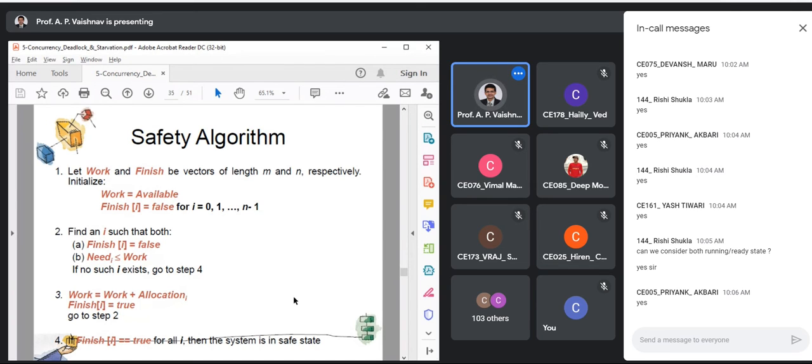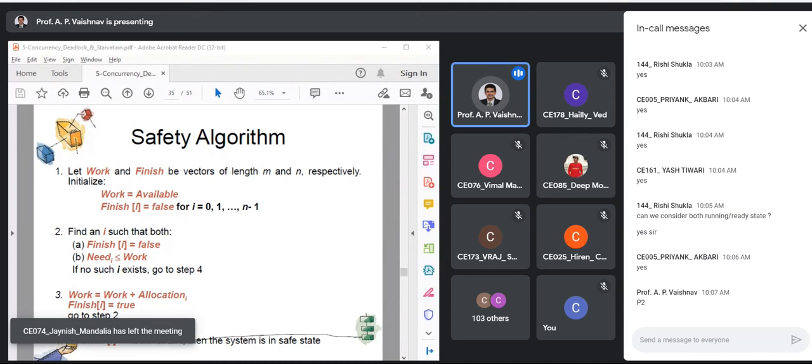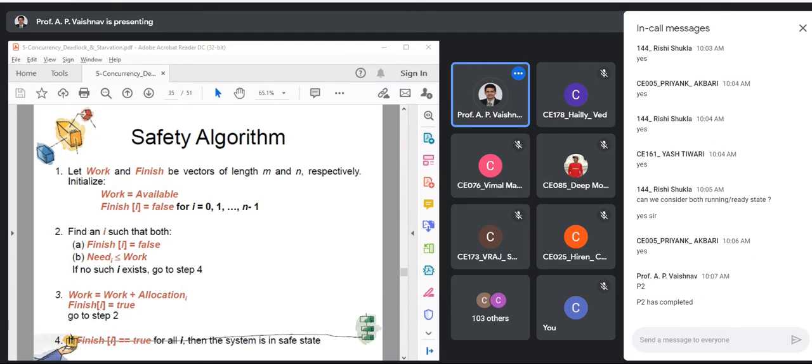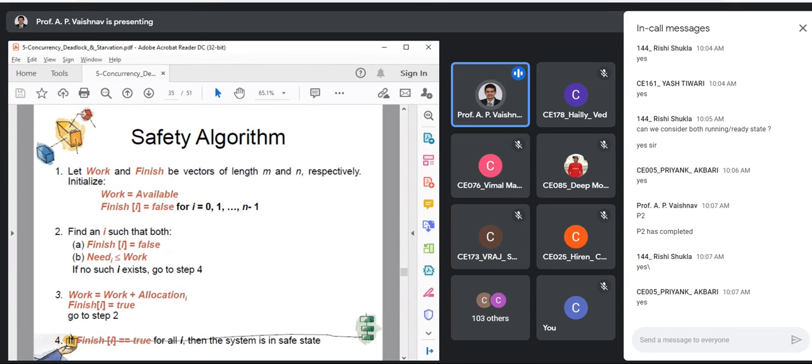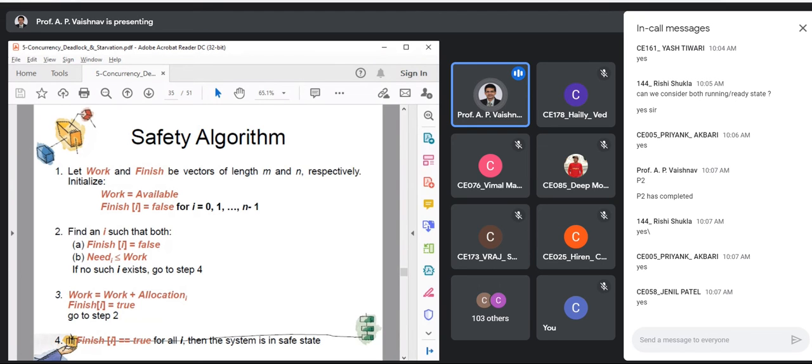Because its requirement, suppose there was a process P2, right? And P2 could complete. So what I assume is P2 has completed, right? And if P2 has completed, can we reclaim the resources which were allocated? I hope you are getting this point. Can we reclaim the resources which were allocated to P2? Yes. So that is what we need to do. Update your current available values. So clear with this line, all of you?